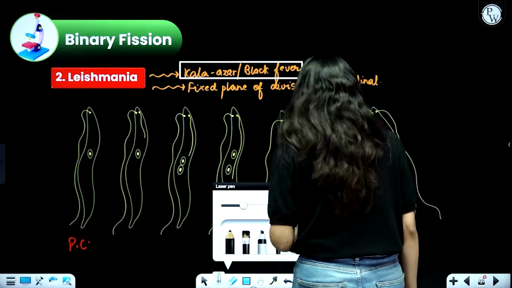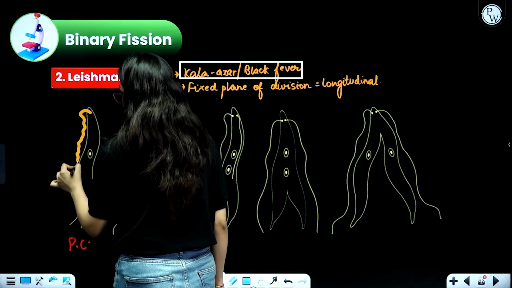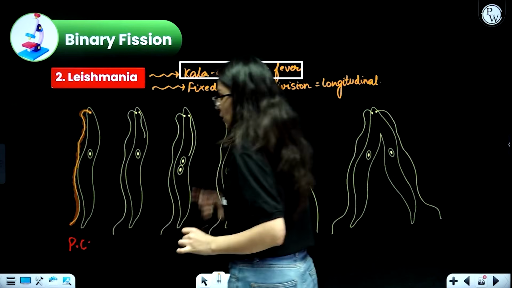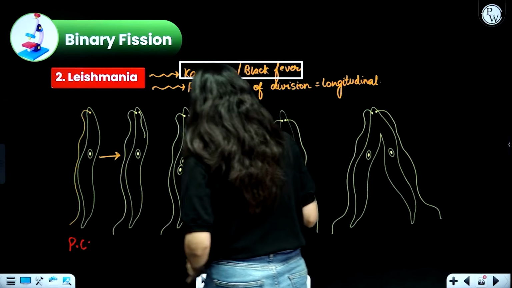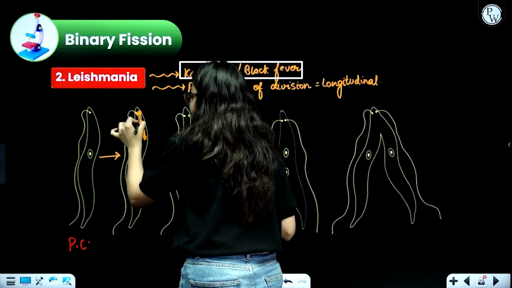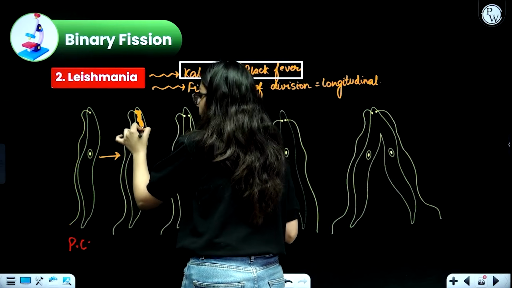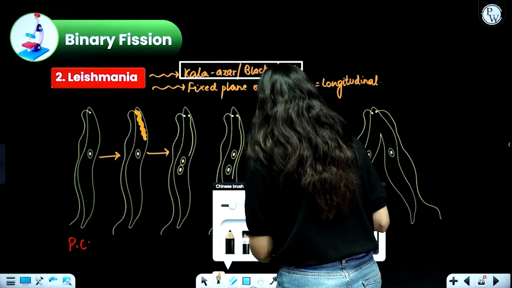Now let us understand the whole mechanism of how it tries to divide. Over here, you can see that this is one Leishmania. It has a flagellum that is coming out from one end. As the first step, this Leishmania will try to duplicate its flagellum. Can you see this flagellum has started growing? When the flagellum started growing, simultaneously the nucleus also tried to split into two parts.